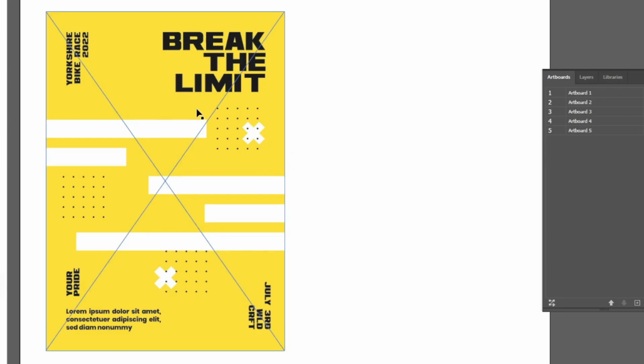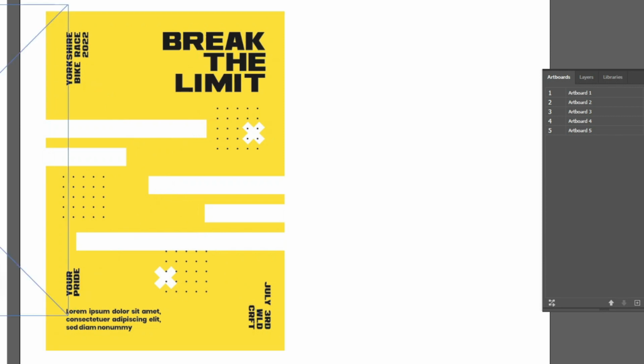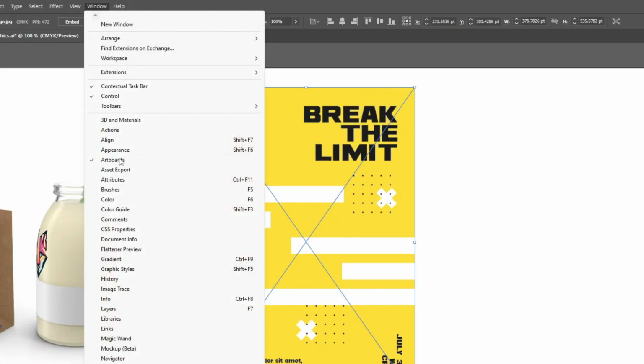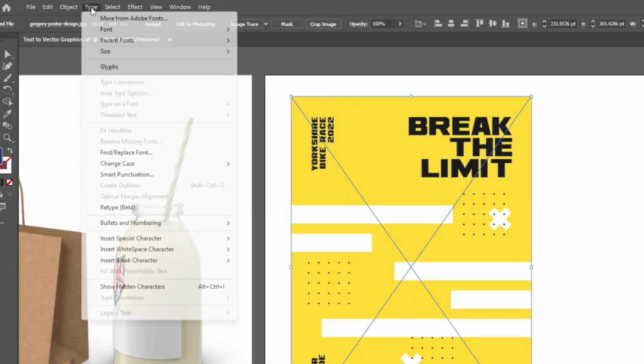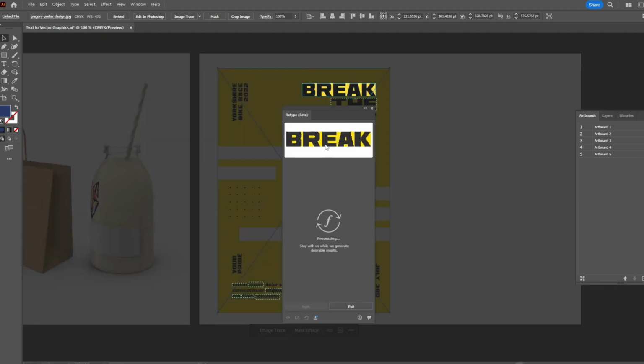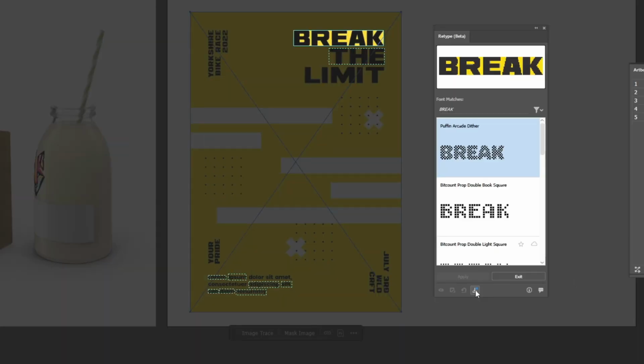So this is a raster file. You know we can't directly edit this text in Illustrator because this is just an image, but not anymore. In order to activate the feature, go to Window and Retype Beta. You can access the same feature if you go to Type and Retype Beta. It will detect the text on your image, but first click on this download icon and click on download.